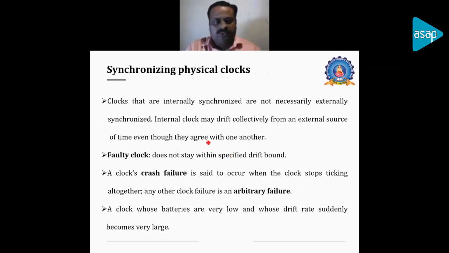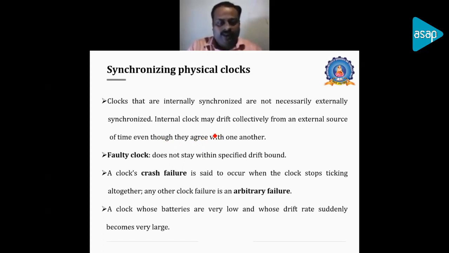And synchronizing physical clocks. So we'll be discussing, there is no need, we have already discussed internal synchronization. Internal synchronization is also okay when the nodes agree with each other. Each node will agree with each other. Internal synchronization will also update the time, but the drift will happen again, but the order will be maintained.